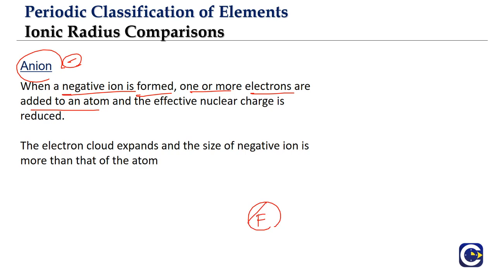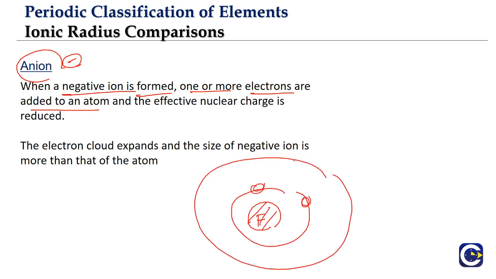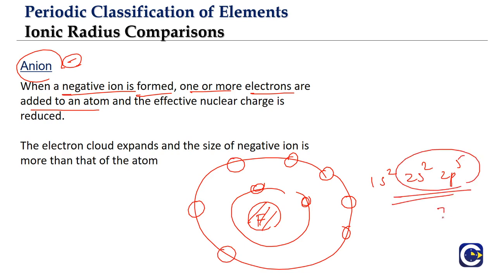fluorine. So fluorine will have the nucleus, and there will be 2 electrons in the first orbit, and there will be 7 electrons in the second orbit. Okay, so that is the fluorine arrangement. So what is it? 1s2, 2s2, 2p5. So overall we'll have 7 electrons in the second orbit and 2 electrons in the first orbit. Now when fluorine is gaining 1 electron, it will be having 8 electrons in the second orbit or the valence shell.